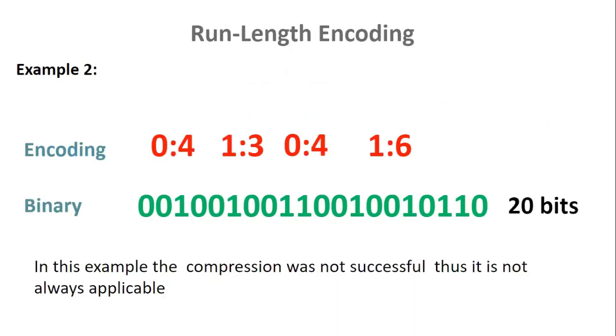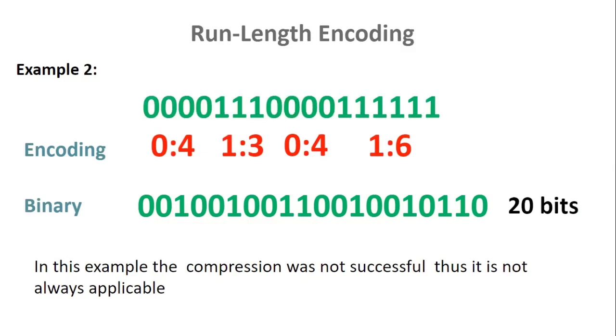Here's another example where run length encoding is not applicable. We have this original stream of data, and this is the encoding for it: 4 zeros, 3 ones, 4 zeros, and 6 ones. And by writing down the binary representation for each decimal number, 4, 3, 4, and 6, we get an even bigger stream, 20 bits. In this example, the compression was not successful. Thus, it's not always applicable.